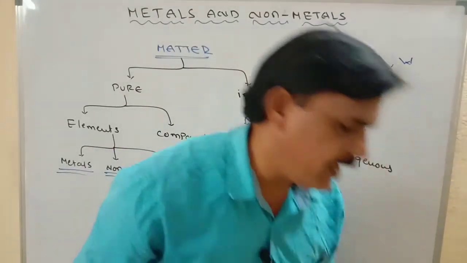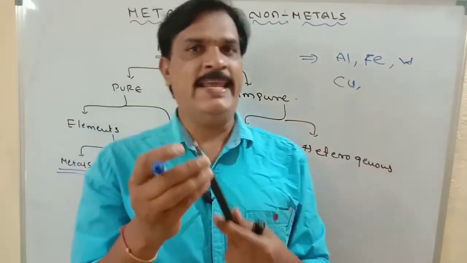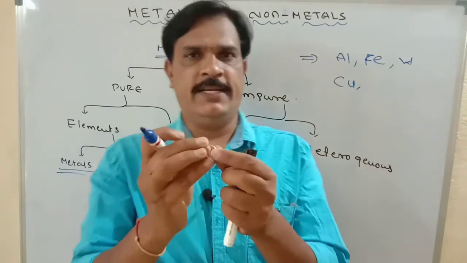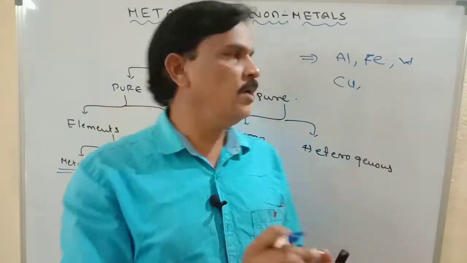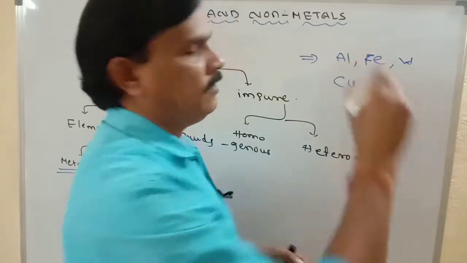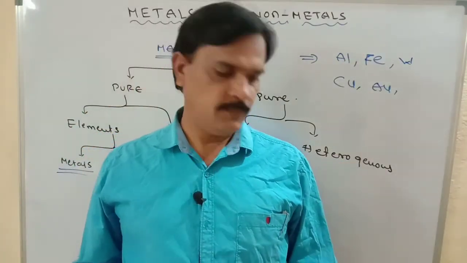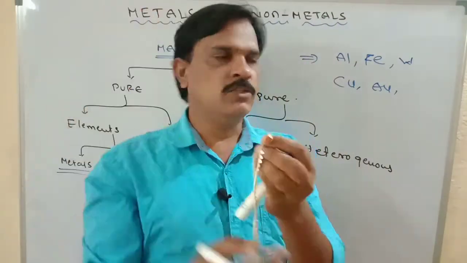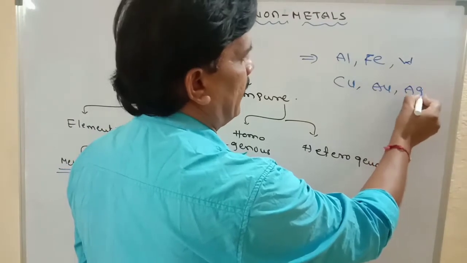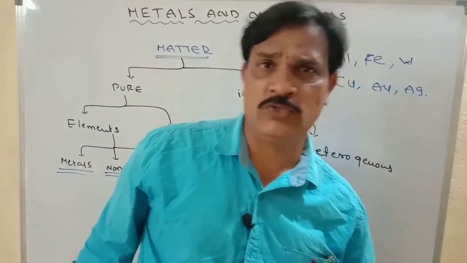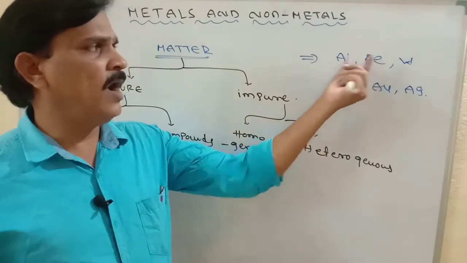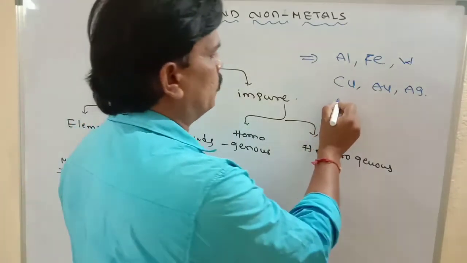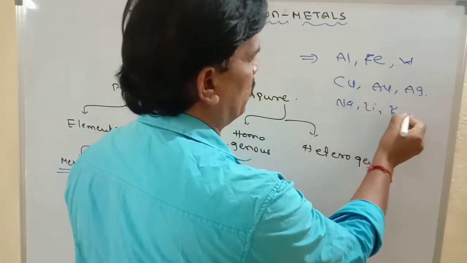This is also iron metal: iron rod, iron nails. So many examples are there. For example, now this is a gold ring. Gold is also one type of metal, its formula is Au. Silver is also one type of metal, with formula Ag. So many examples are there in our daily life. We are using metals like aluminium, iron, tungsten, copper, Au, Ag, sodium, lithium, potassium.